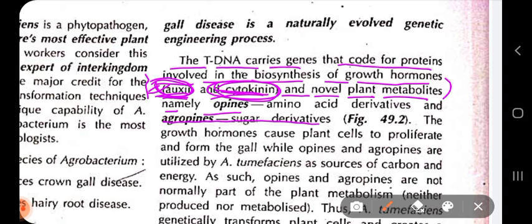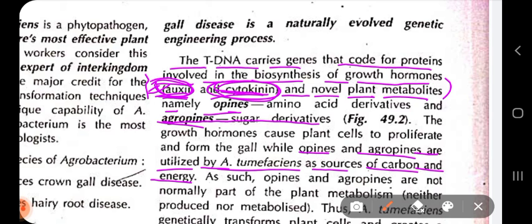Now, that's the problem that occurs if tDNA gets inserted into the plant genome. But what do opine and agropine do? It is said that the opines and the agropines are used as nutrients by Agrobacterium tumefaciens as a source of carbon and energy.